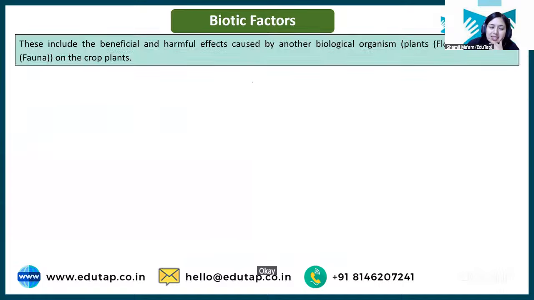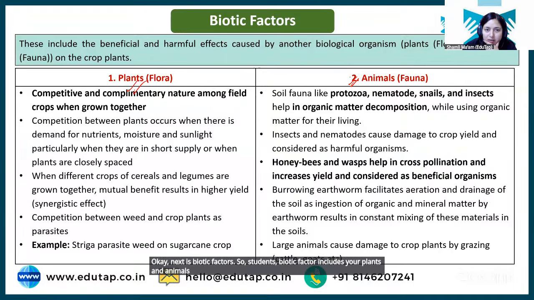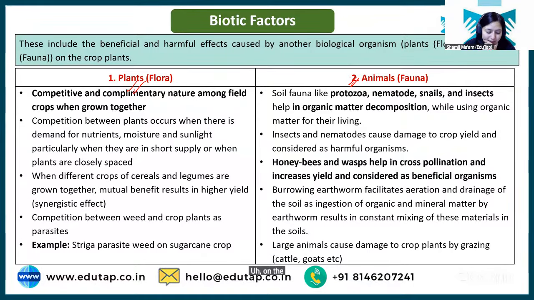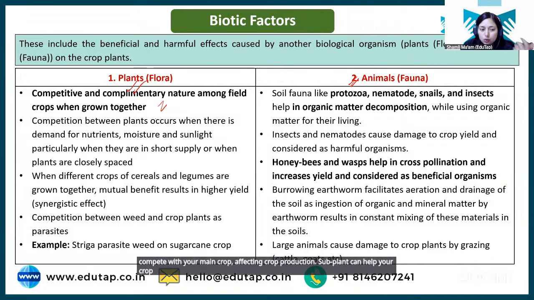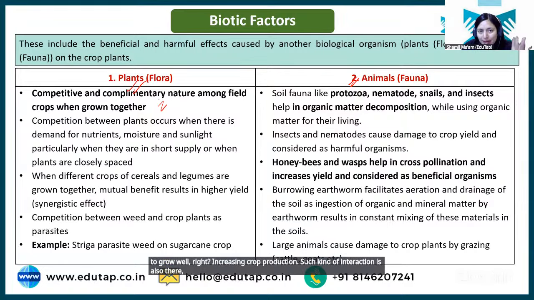Okay. Next is biotic factor. So students, biotic factor includes the plants and animals that are there on the field, right? Some plants can compete with your main crop, affecting crop production. Some plants can help your crop to grow well, increasing crop production. So such kinds of interaction are also there, which can impact crop production.